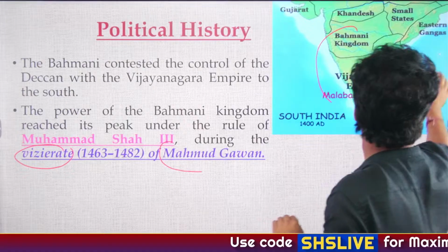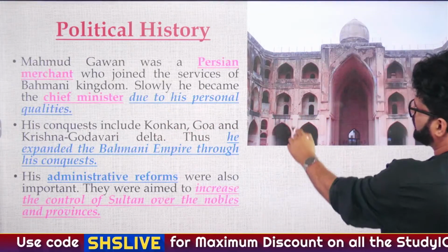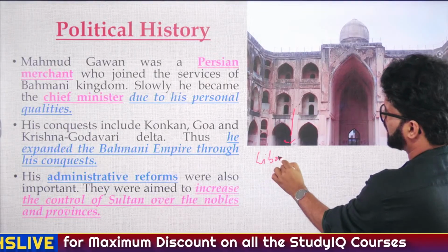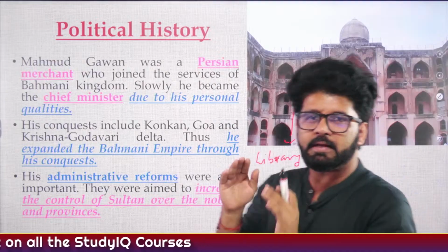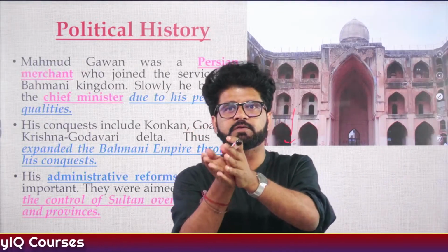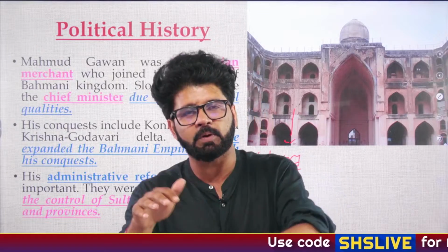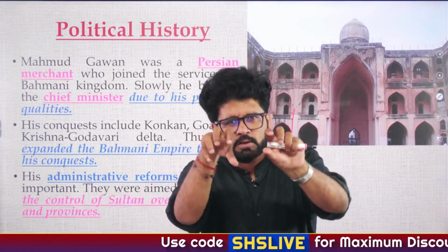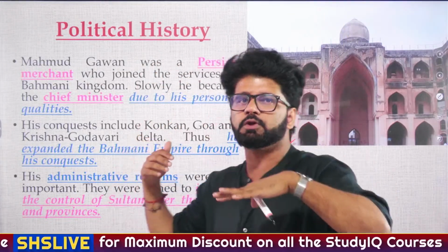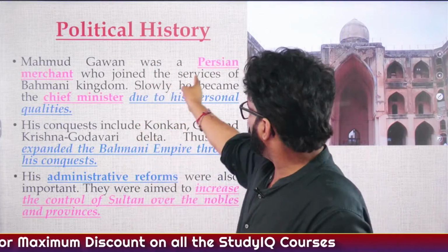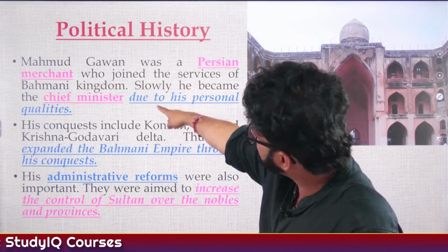Kalburgi, very good, yaar. So, Mahmud Gawan, we have talked about him. This is a library which was opened by Mahmud Gawan in Bidar, in the Karnataka region. So, he was a Persian merchant. And again, please understand, two major divisions of nobles happened in the Bahmani kingdom. One is the Dakkani noble, the people who are settled in the Deccan region. Some of them, or most of them, came during the period of MBT, when he shifted from Delhi to Daulatabad. And second is the Afaki noble, and Mahmud Gawan was a Persian merchant who joined the services of the Bahmani kingdom.